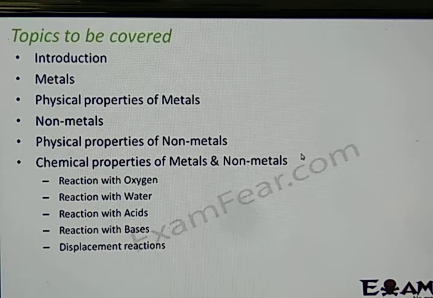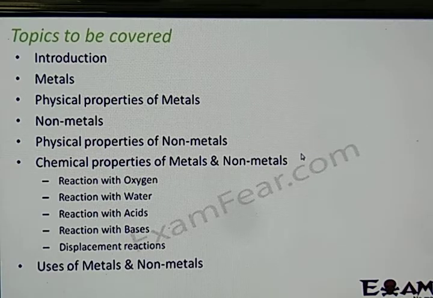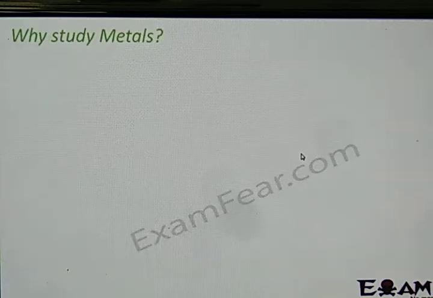In this chapter, we will discuss the introduction of metal and non-metal, the physical properties of metals, the physical properties of non-metals, and the chemical properties of metals and non-metals, in which we look at how they react with oxygen, water, acid, base, and the last one is the displacement reaction. And it will be concluded with the uses of metals and non-metals.